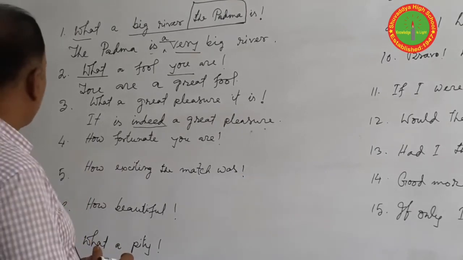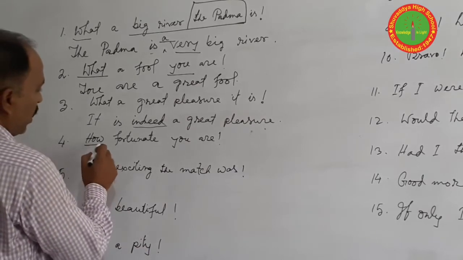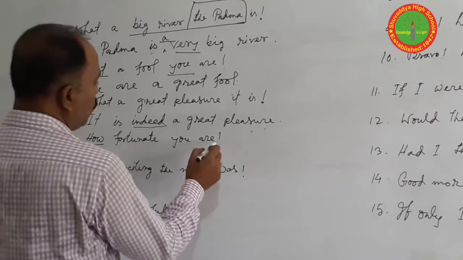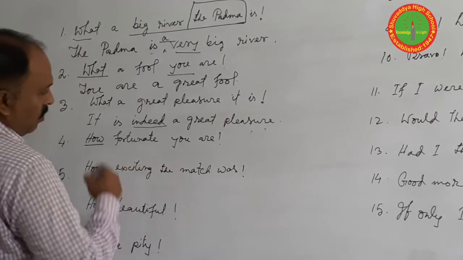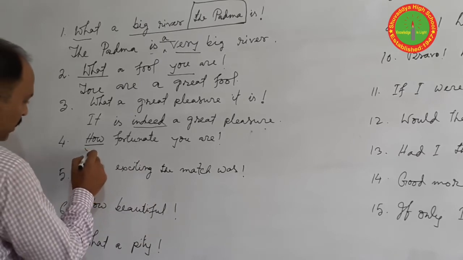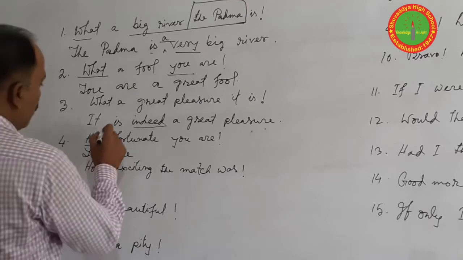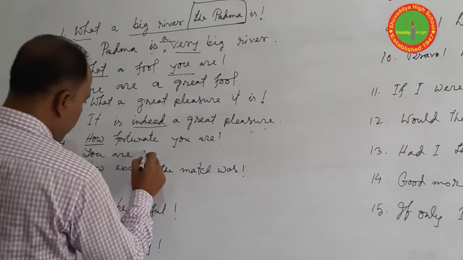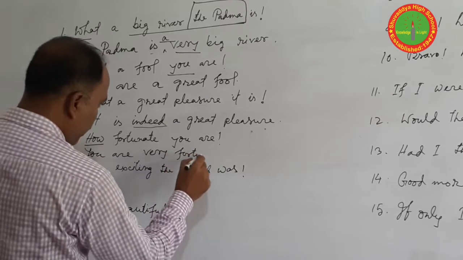Now question number 4. This exclamatory sentence starts with how: How fortunate you are. If you want to change it to assertive, you should write the subject first, then the verb: You are. For how, we should use very fortunate.